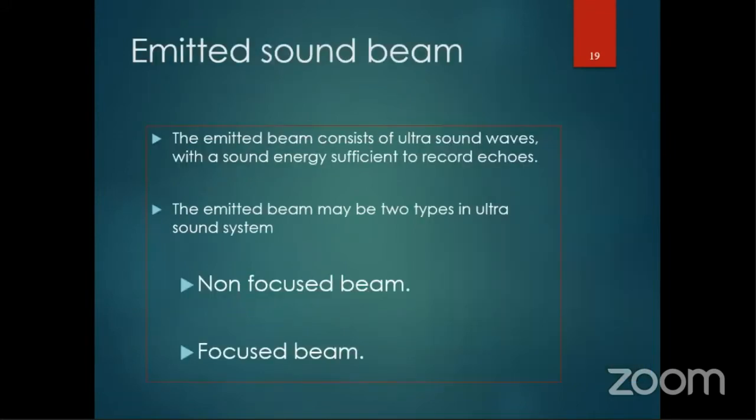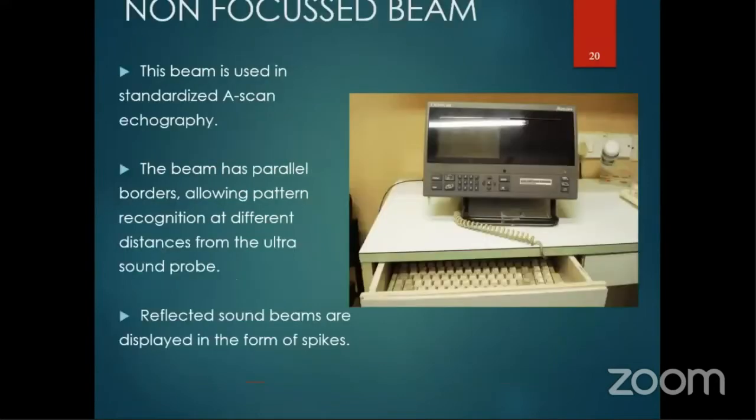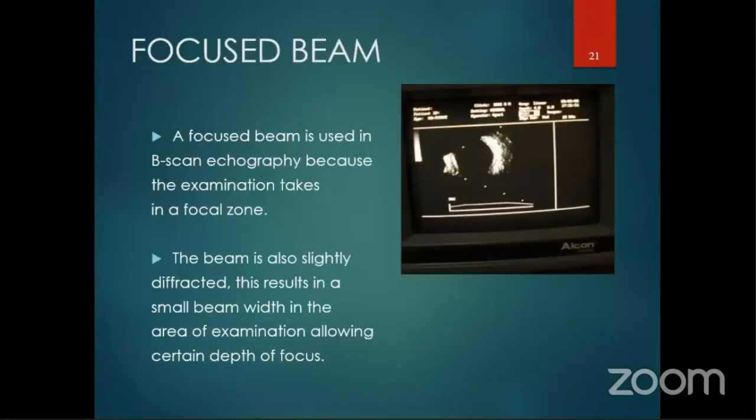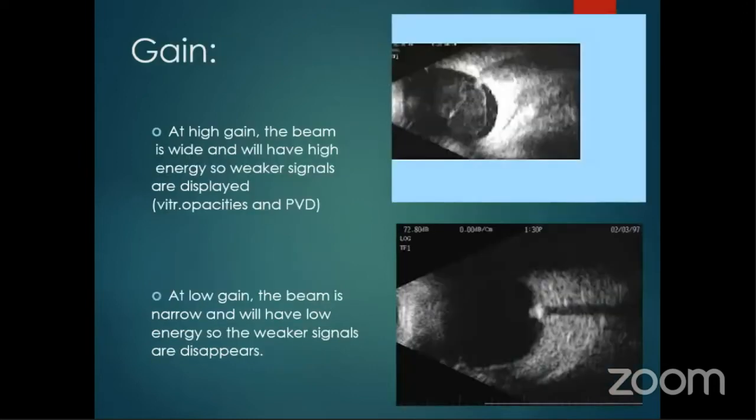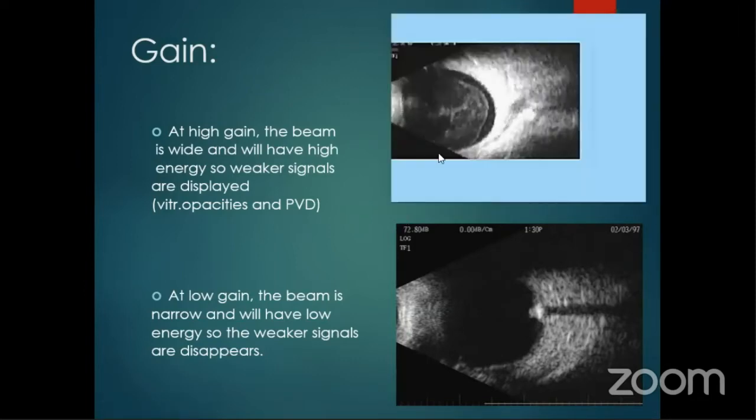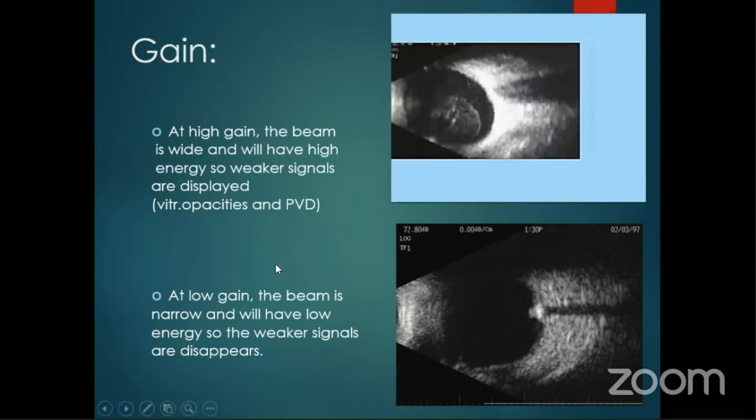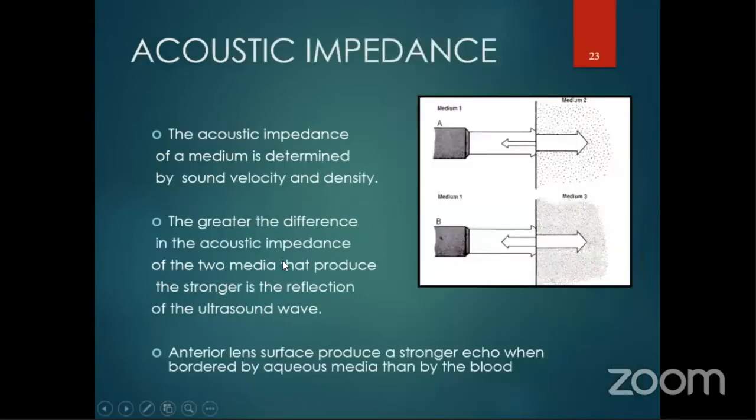Emitted sound beams are of two types: non-focused and focused. The non-focused beam we use in the A-scan machine, and the focused beam we use in B-scan. B-scan is short for brightness scan. The most important part is the gain. When the gain is higher, weaker signals can be transmitted, and you can see vitreous opacity. When the gain is low, the weaker signal is cancelled, and only high echoing particles like a foreign body will give echoes on the B-scan machine.